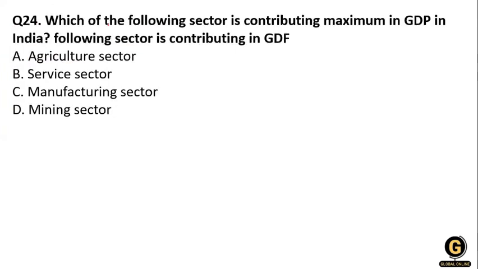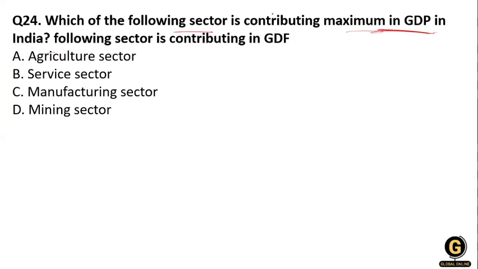Clear. Now the next question: which of the following sectors contributes the maximum to GDP in India? Option A, agriculture sector; B, service sector; C, manufacturing sector; and D, mining sector. So what would be the right answer?